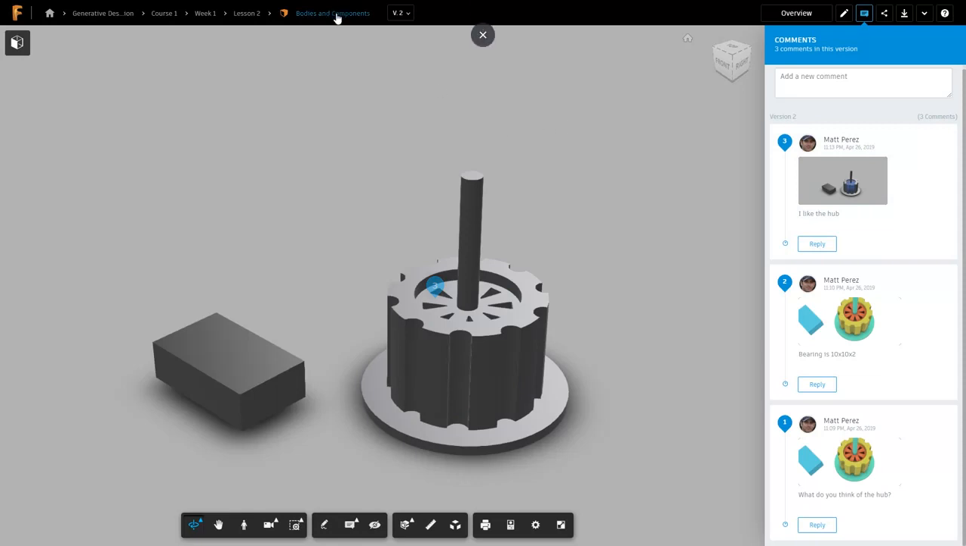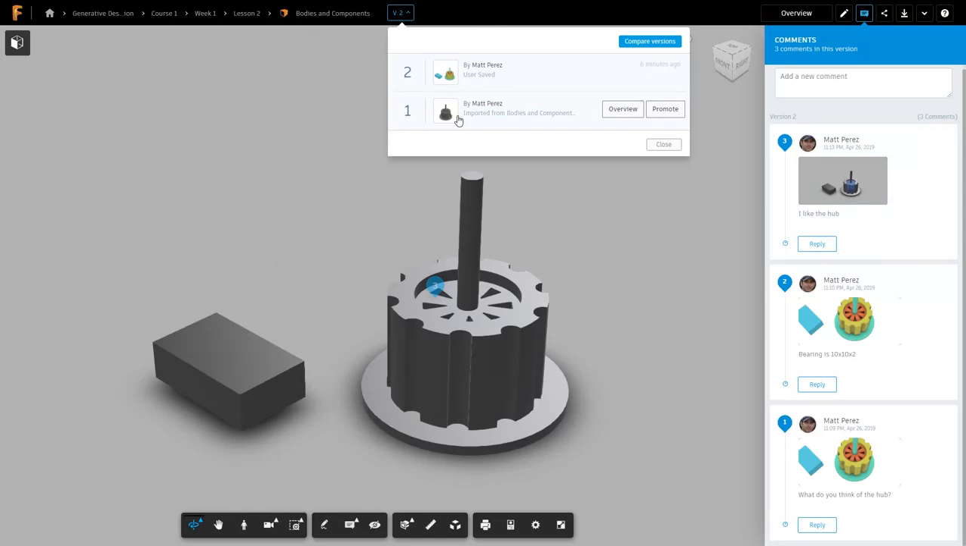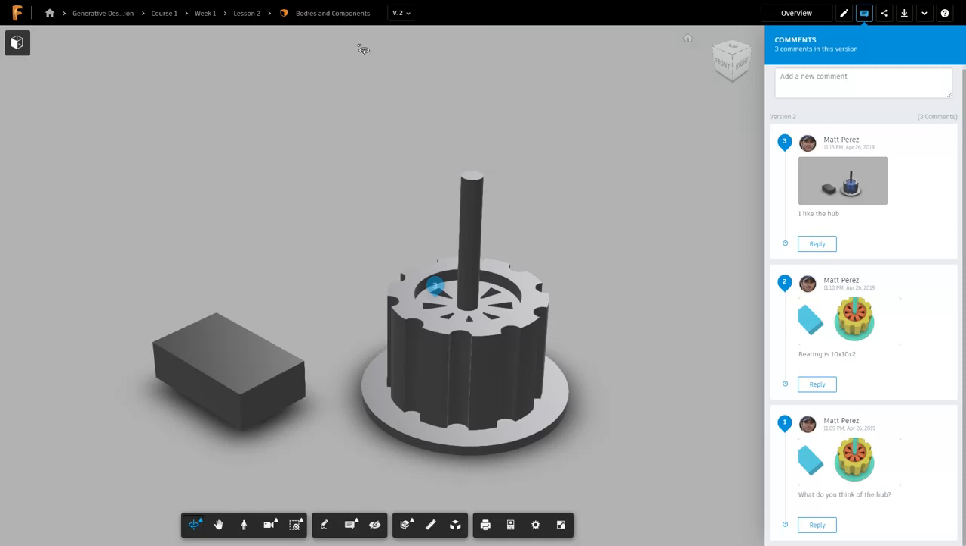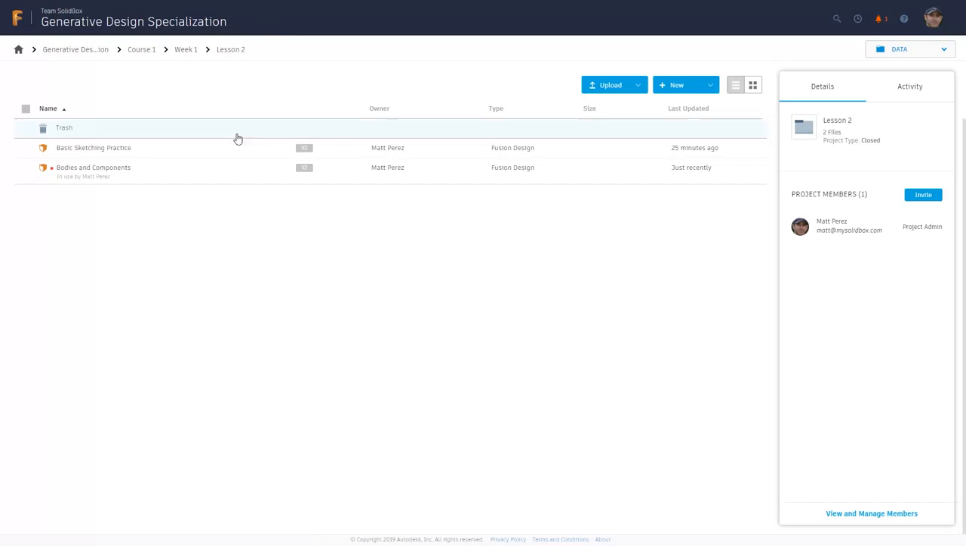There are also options to see the older versions. For example, we can go back and take a look at version 1. We can overview or promote this if we need to directly here from Fusion Team. We can also go back a little bit farther and we can view all the files that are inside of this lesson inside of our project. It tells us when it was updated, and it allows us to do things like download it and pick the file that we want. We can see multiple versions and we can move things around. You'll also notice that bodies and components tells me that it's in use by me. It has a red dot next to it, and it tells me that it's currently open in Fusion 360.